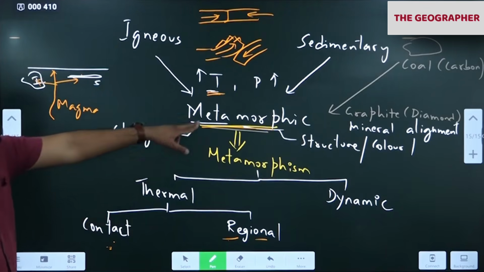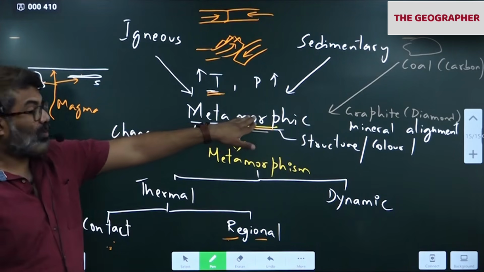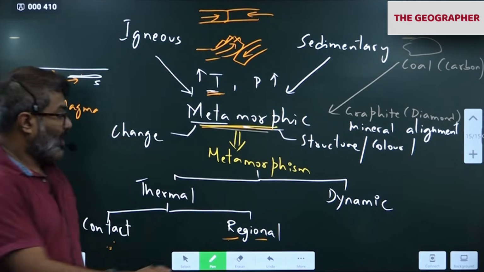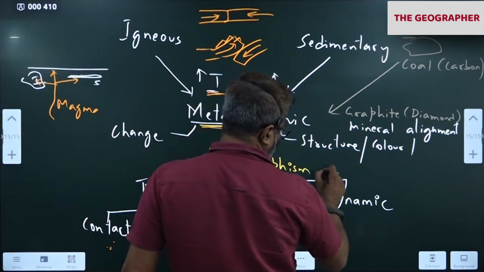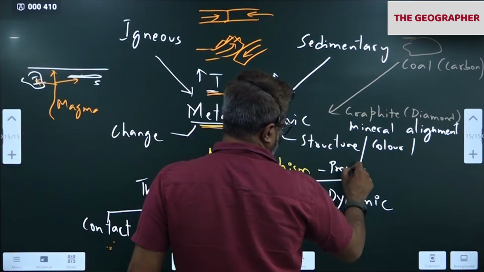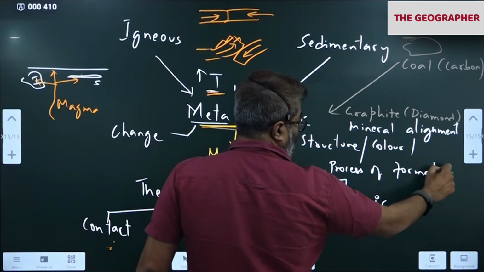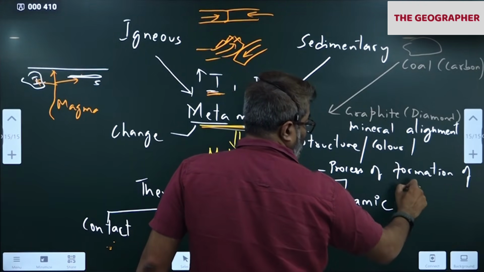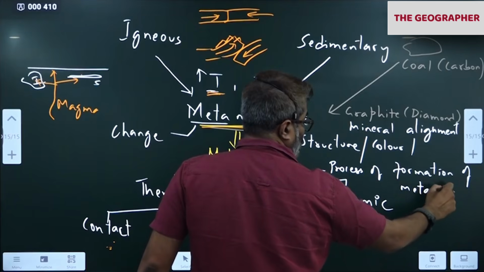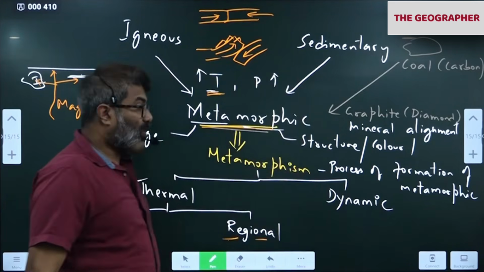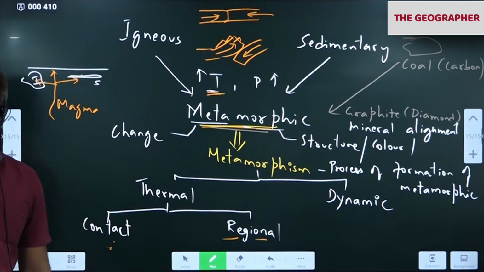So please write metamorphic. The process of formation of metamorphic rock is called as metamorphism. What is metamorphism? Please write the process of formation of metamorphic rock is called as metamorphism. So you're all going through the metamorphism now.